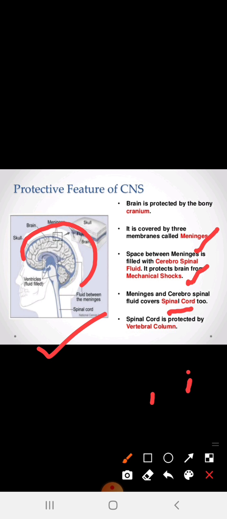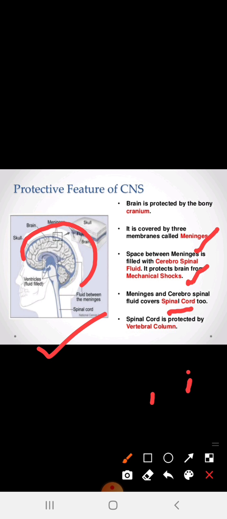They may give you parts like the cerebrum. So be ready. You have to know which part of the brain exists in which region. These are the questions asked in previous papers.